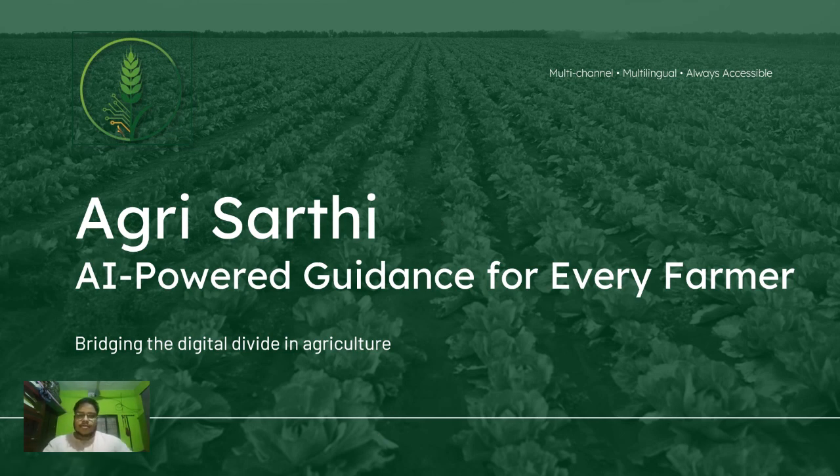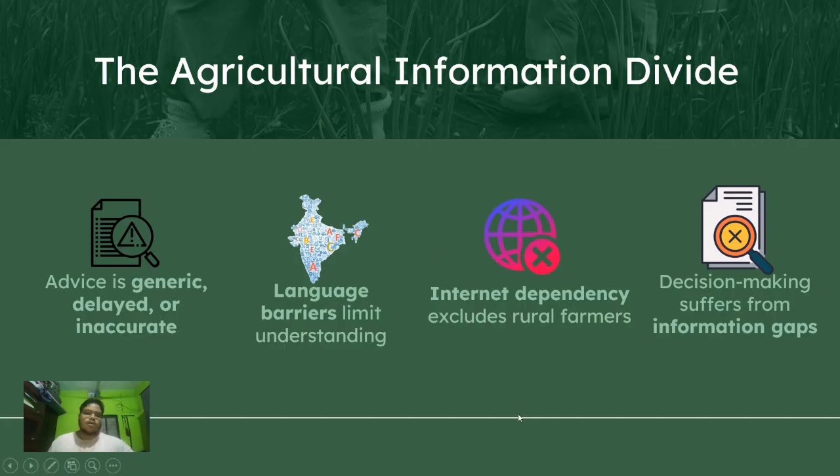Agri Sarthi is AI-powered guidance for every farmer in India, and it is going to bridge the digital divide in agriculture. So, moving forward, what are the real problems that our farmers are right now facing?